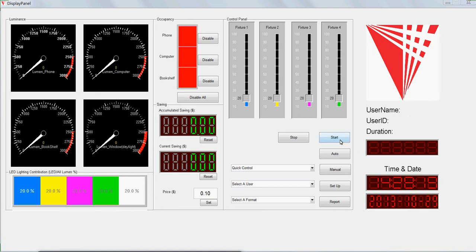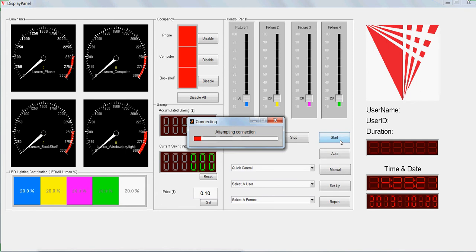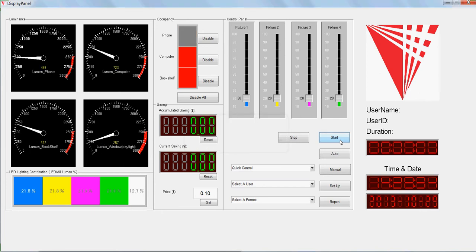Now, you can start the system, and it takes some time to connect to the microcontroller. And when it's connected to the microcontroller, then the system will show the real-time values.